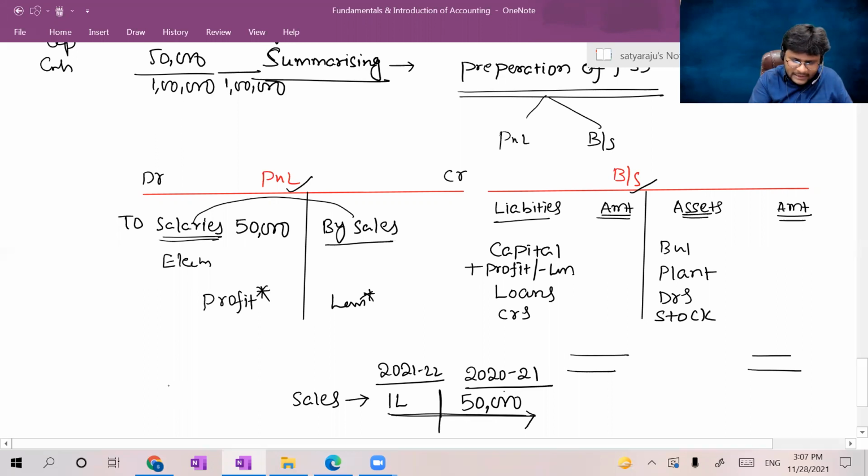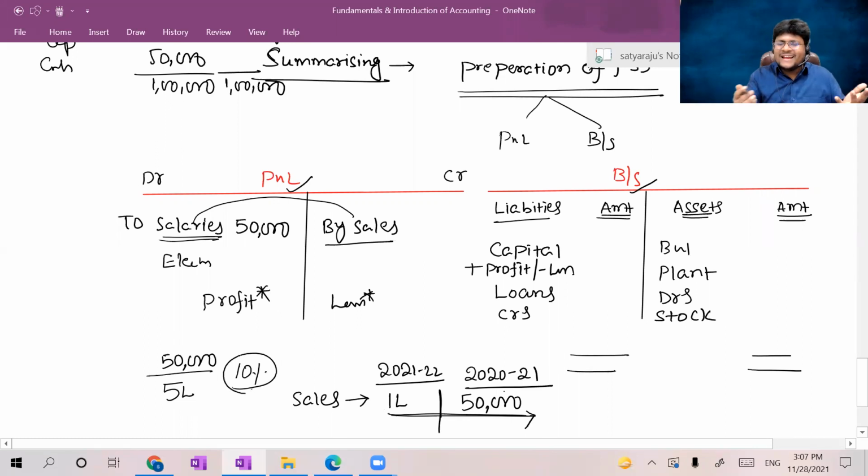For example, in the current year, we made sales of 5 lakhs, but the salaries we paid were only 50,000. That means simply 10% of the sales we made payment as salary. Sir, why is it useful? It is useful because, whether the salary payment is feasible to the entity, we paid 50,000.